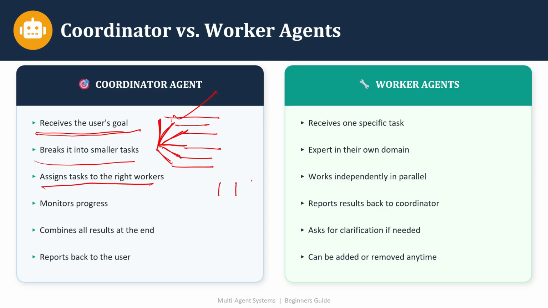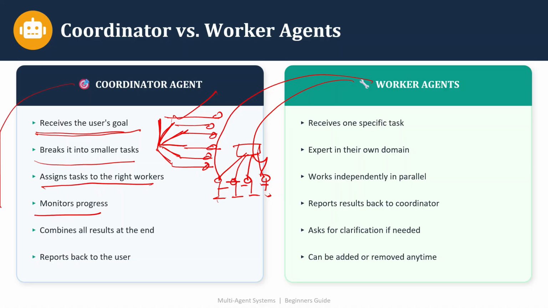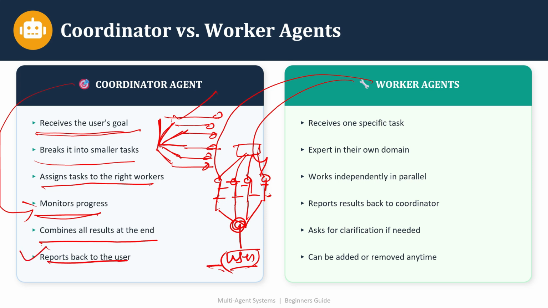There could be multiple agents, like four AI agents here, and this is your coordinator. Once the tasks have been created, it assigns them to individual AI agents for execution, and these four are called the worker agents. The coordinator monitors the progress, and once the results are there, it combines them at the end. The result from each agent has to be combined and sent to the end user who requested it, so it reports back to the user at the last.